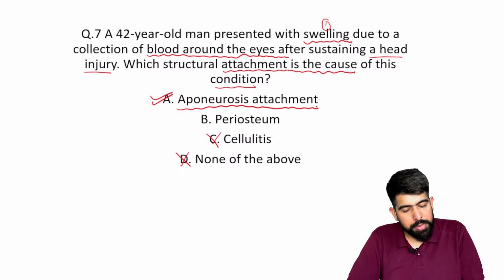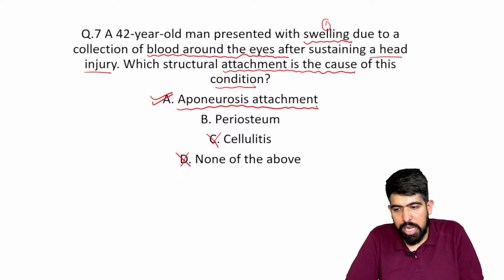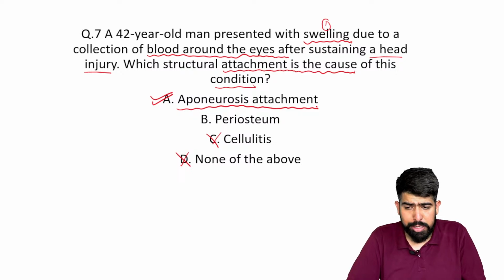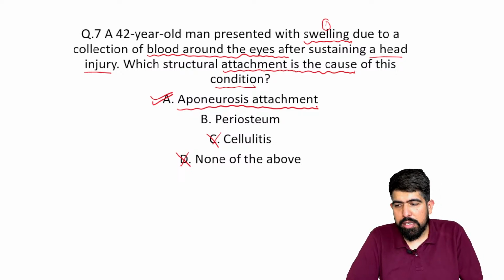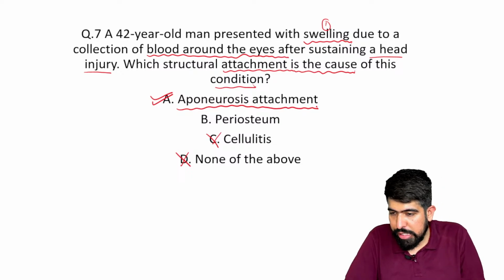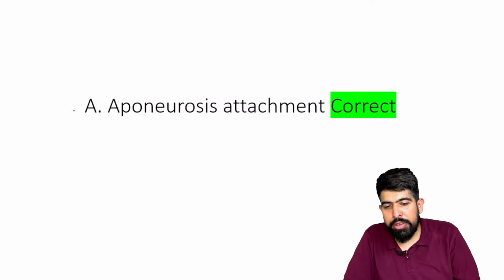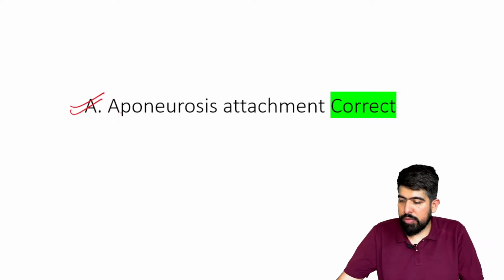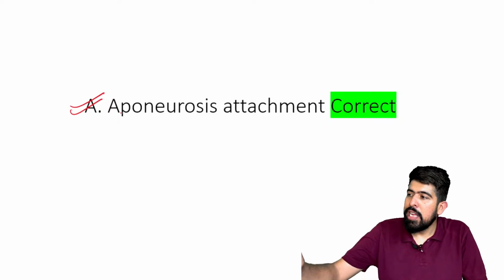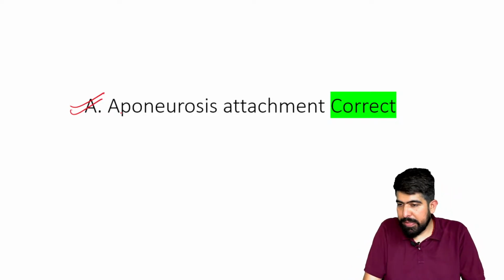Very good. The space around the bone is known as the periosteum, the outermost part, like pericardium, like periosteum, like that. Okay, so the answer should be here the aponeurosis. What would be your answer? Your answer should be here aponeurosis attachment.